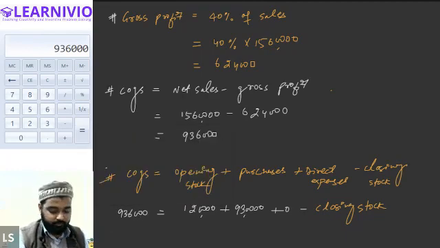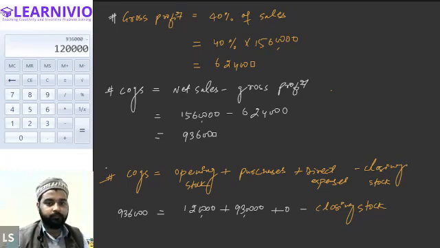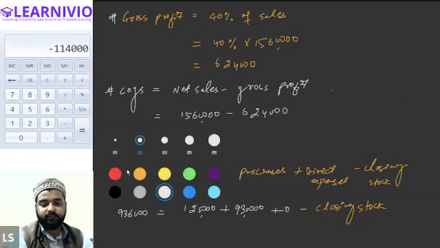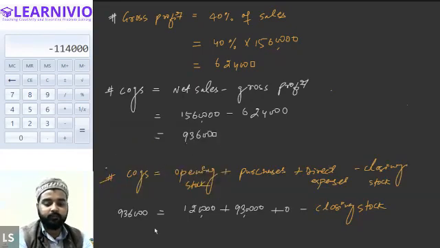From 9,36,000, we will have to reduce 1,20,000, and we will also reduce 9,30,000. So this will be your answer. 1,14,000 will be the value of the closing stock. Halima, is this clear?